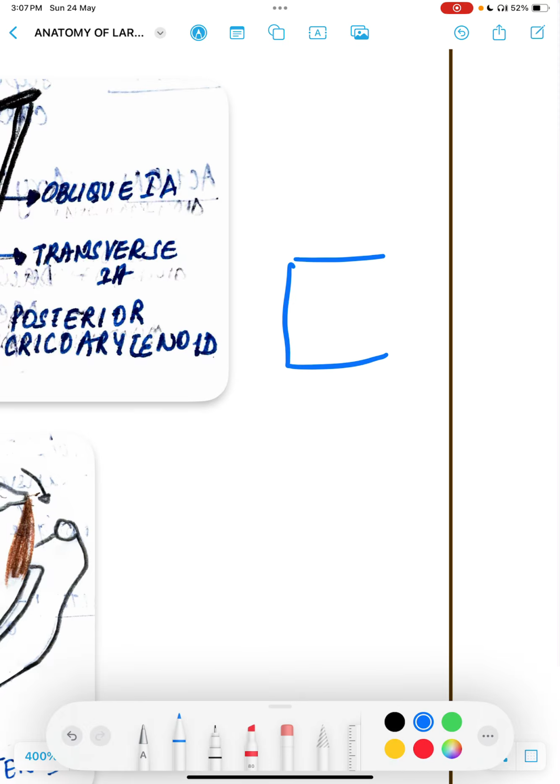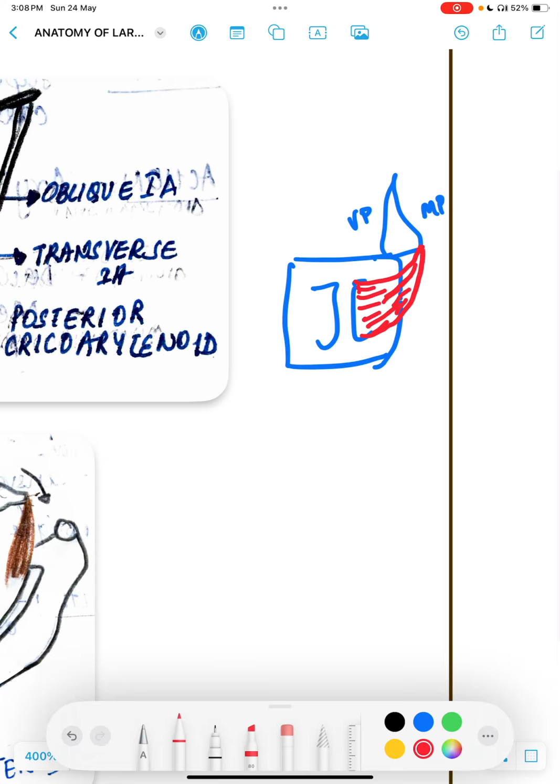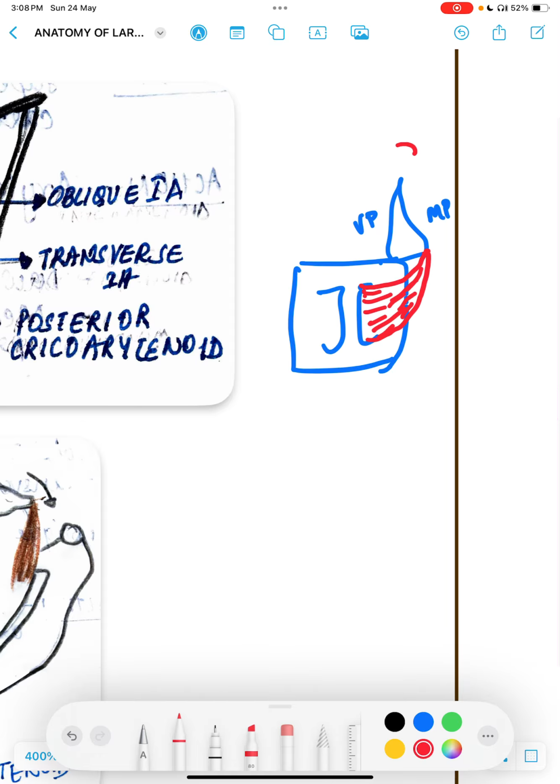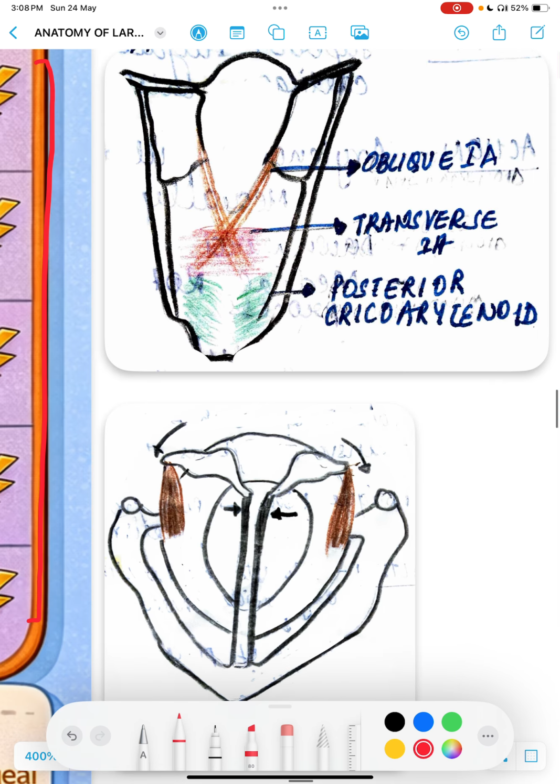Okay, so this is the posterior lamella, this is the muscular process, this is the vocal process, and the muscle is going and attaching over here like this. Okay, posterior cricoarytenoid muscle. Now imagine it getting contracted. So when it contracts, what happens is the space increases and it leads to abduction of vocal cords. Okay, it leads to abduction of vocal cords.